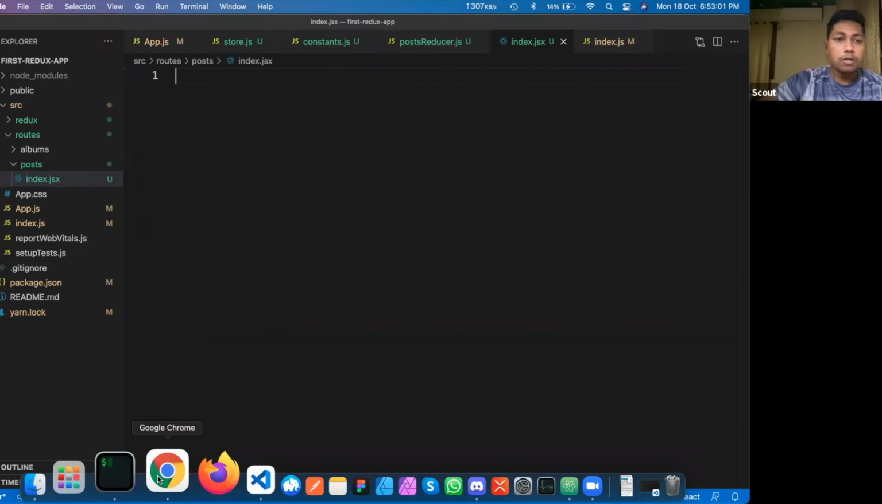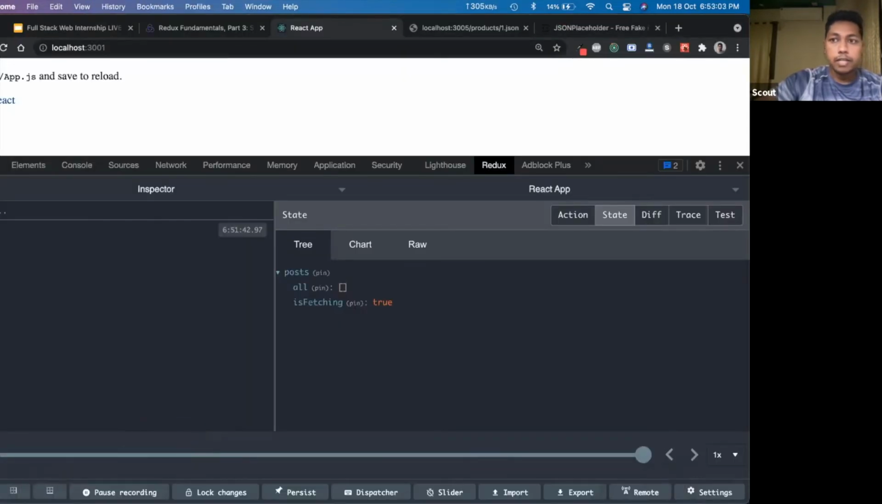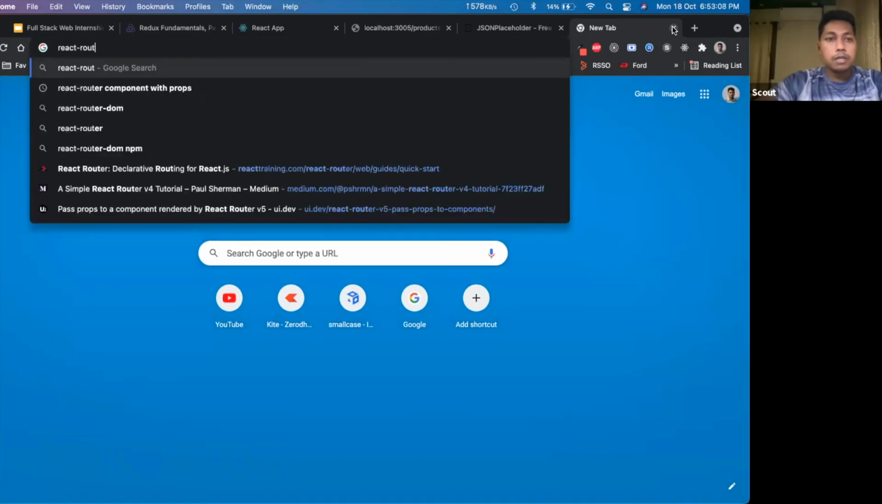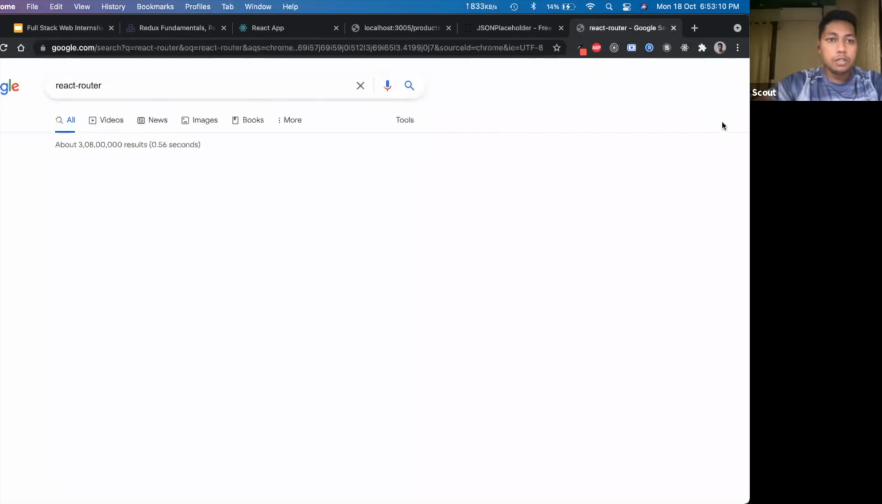Has anyone used React Router? Yes. Okay, so one person has used it. React Router is something I think you should also use.